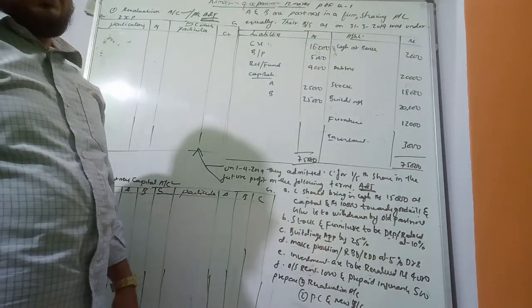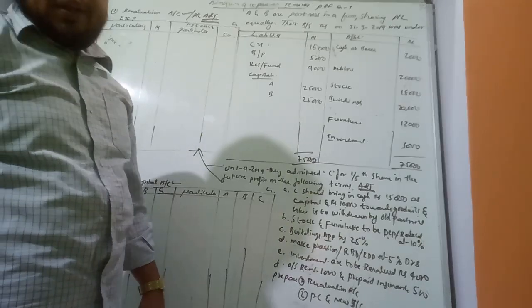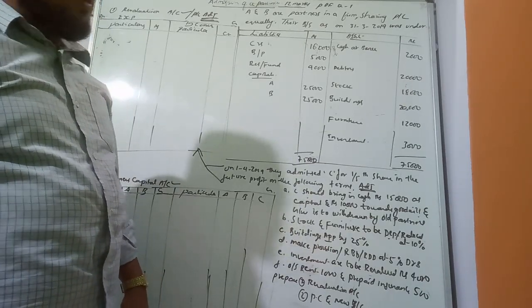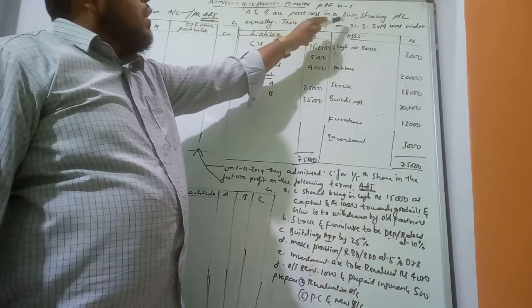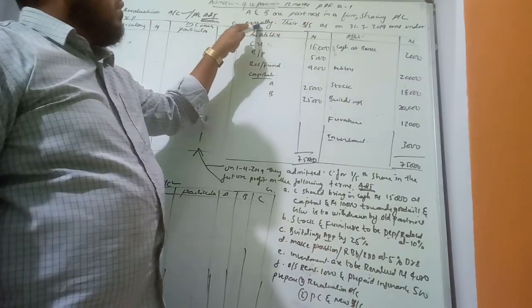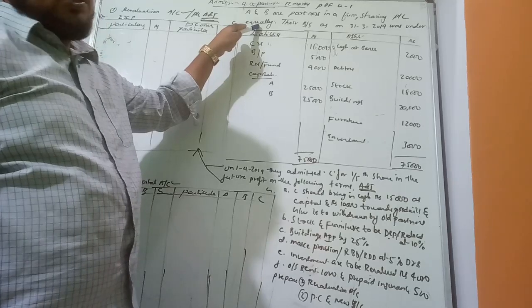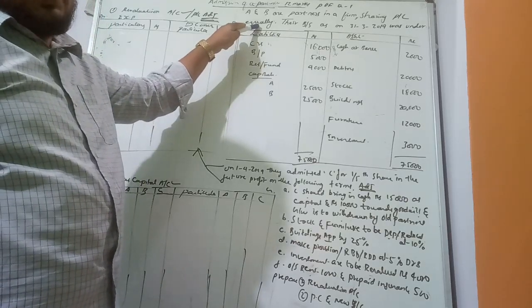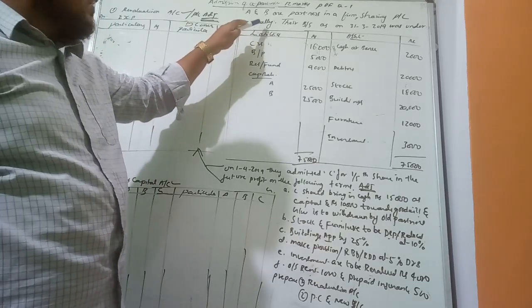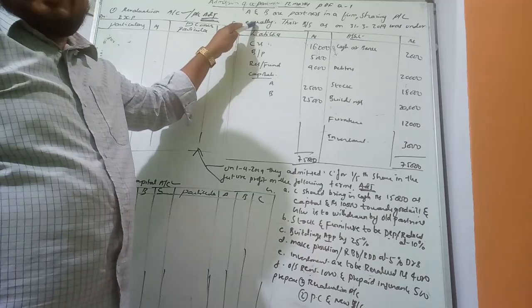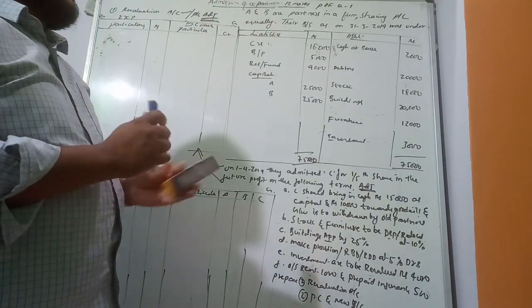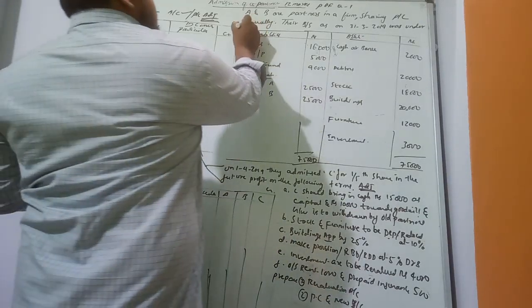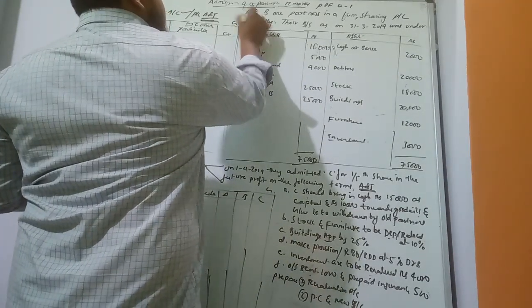So A and B we can call the old partners here. The distribution of profit is shared equally among the partners, so this is called the old ratio, equally.